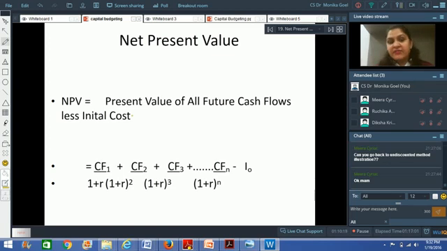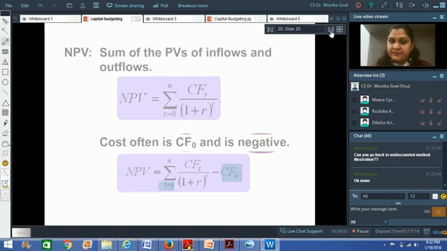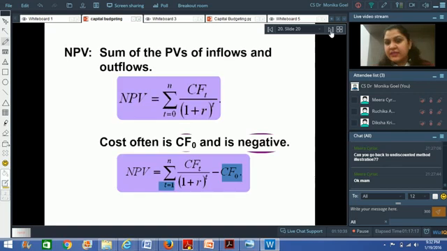So in the net present value technique, what we do is compare the present value of future cash inflows with the initial investment that I'm going to make, and if the difference between the two is positive, we will say that the net present value is positive and that particular project may be accepted. And if the difference is negative, we will say that this particular project is reducing the value, is destroying the value, and we should not take up that project. Is it clear?